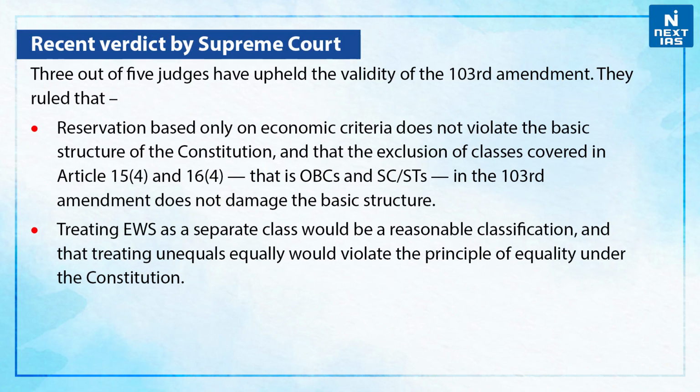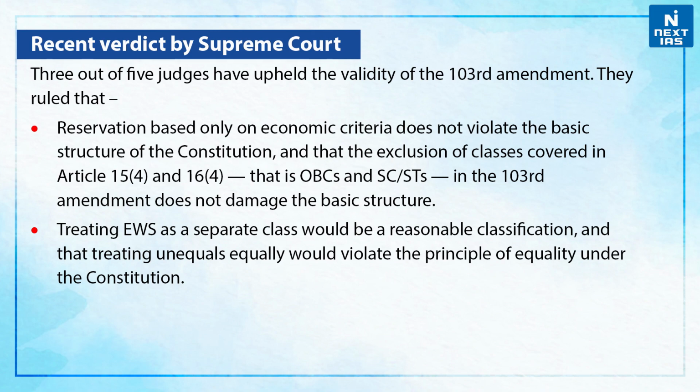Now, let us talk about the recent verdict by the Supreme Court. Three out of five judges have upheld the validity of the 103rd Amendment. They ruled that reservation based only on economic criteria does not violate the basic structure of the Constitution, and that the exclusion of classes covered in Article 15 Clause 4 and Article 16 Clause 4, that is OBCs, SCs and STs, in the 103rd Amendment does not damage the basic structure.